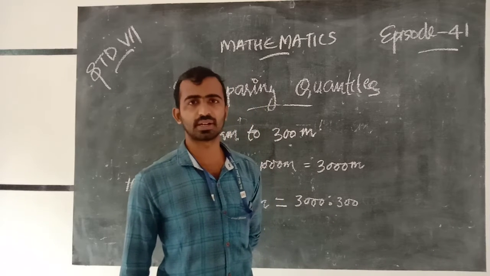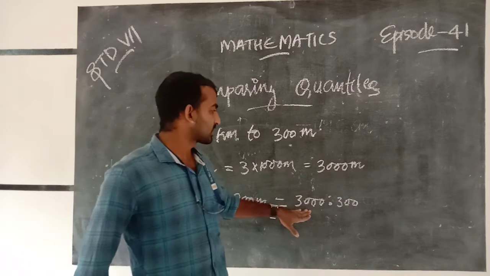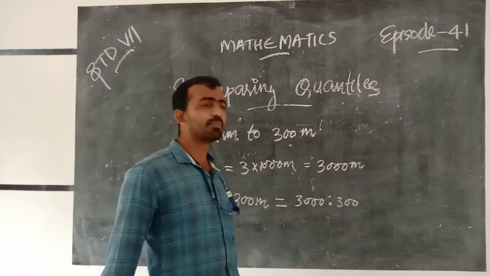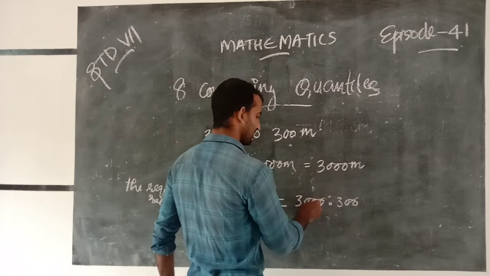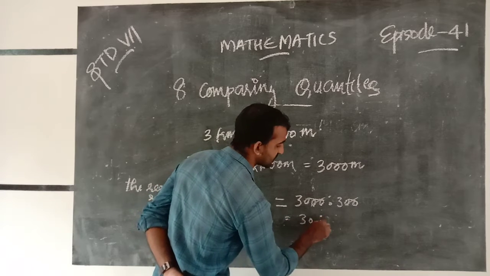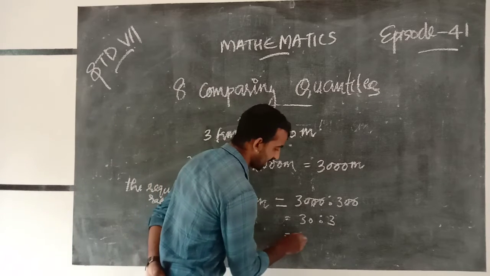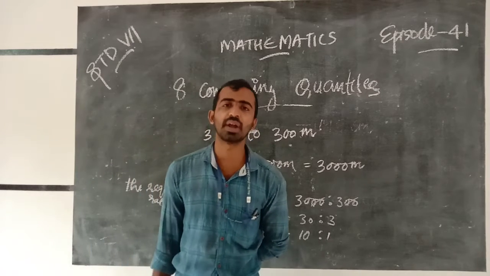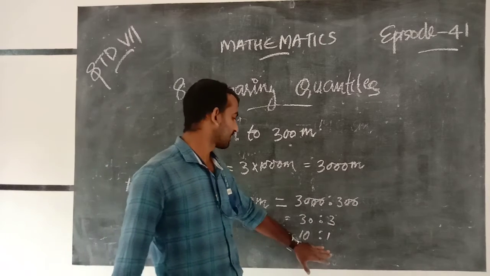Here there is a common factor, so we can simplify. The next step is 30 is to 3, and then 10 is to 1, which is the required ratio.